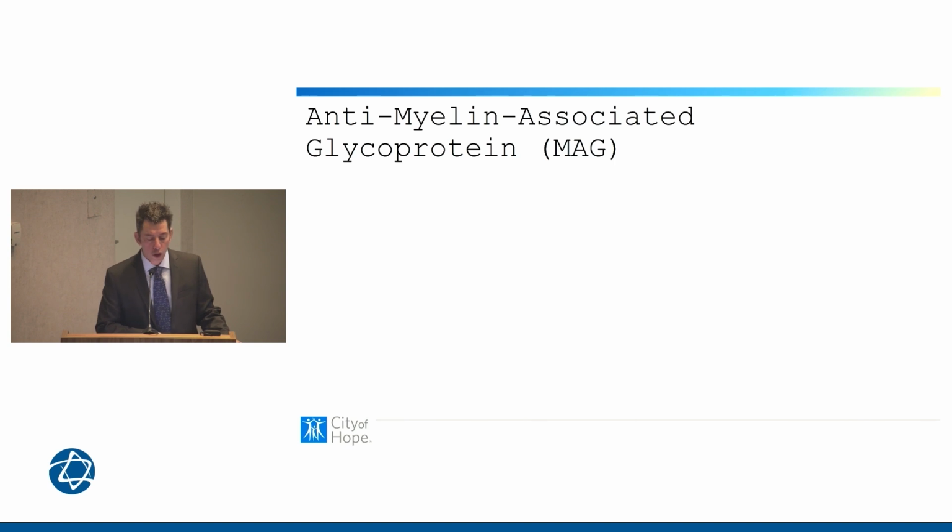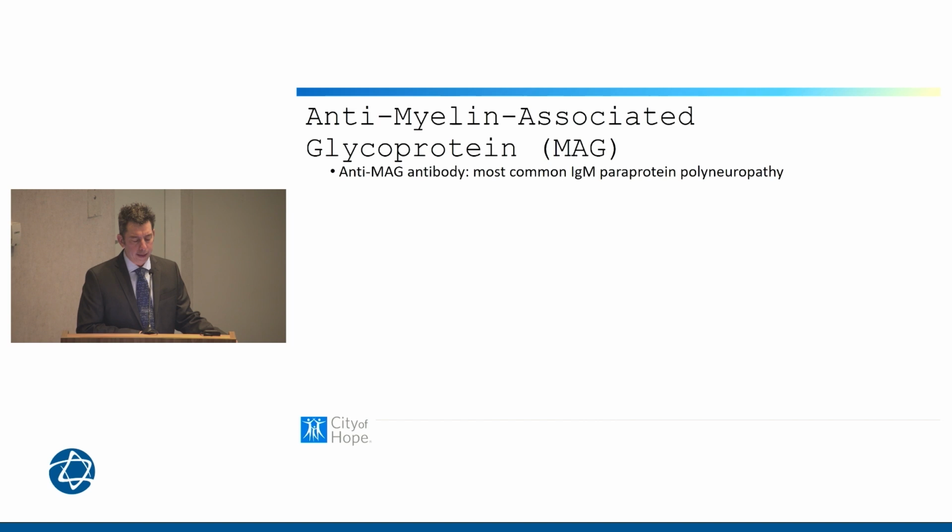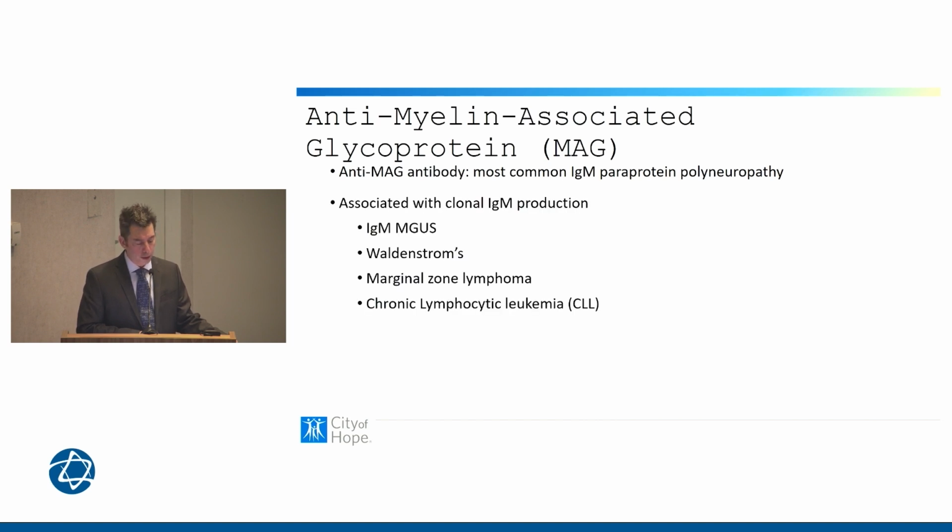So let's start there with anti-myelin associated glycoprotein, or anti-MAG antibody, peripheral neuropathy. This is the most common type of IgM paraprotein neuropathy. It's associated with a clonal IgM production. It can be an IgM production in the setting of an IgM MGUS, where there's no other clinical disease other than the paraprotein neuropathy, or in the setting of a known disease like Waldenstrom's macroglobulinemia we talked about. Even marginal zone lymphoma or CLL can present with a concomitant anti-MAG antibody.